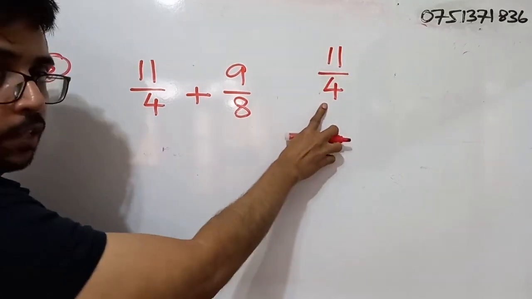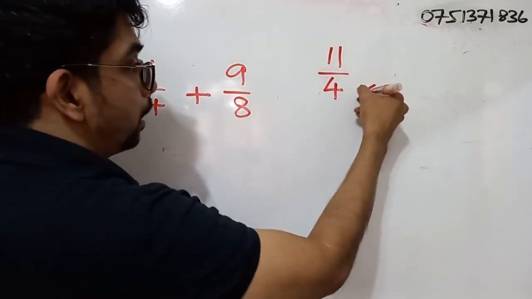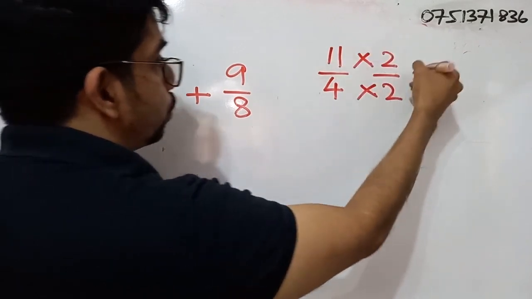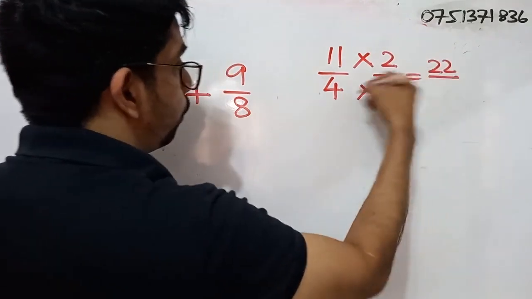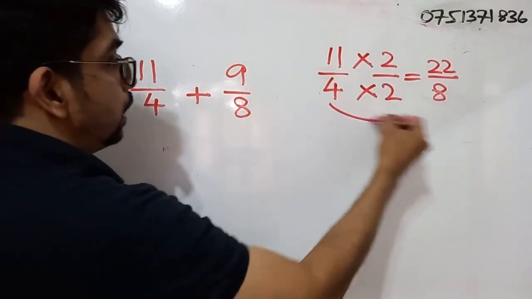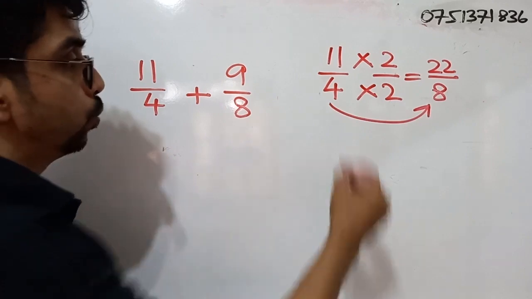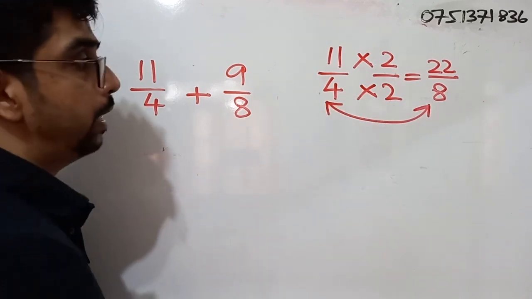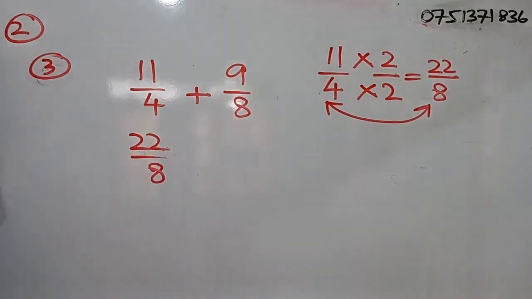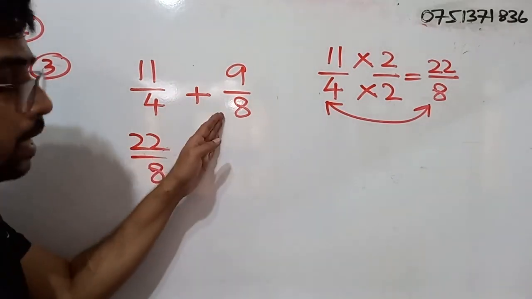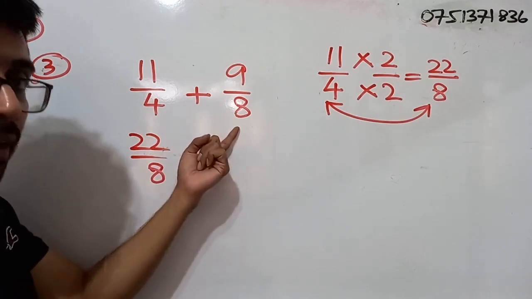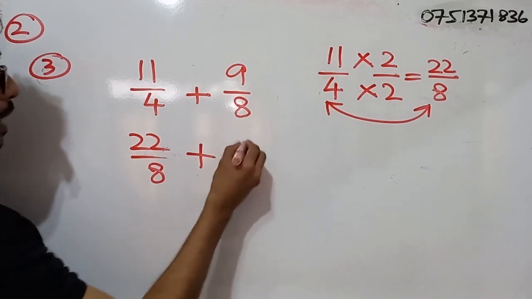So 11 by 4. How do we convert this 4 into an 8? By multiplying it by 2. Do the same thing to the numerator as well. So 11 into 2, we know that is 22. 4 into 2, we know that is 8. Now these two are equivalent fractions. So I can write 22 by 8 instead of 11 by 4. 9 by 8, we don't have to do any conversions. Why? The denominator is already 8.